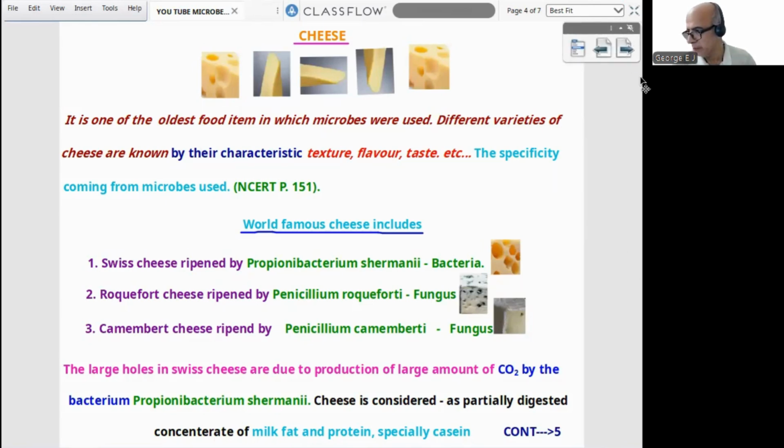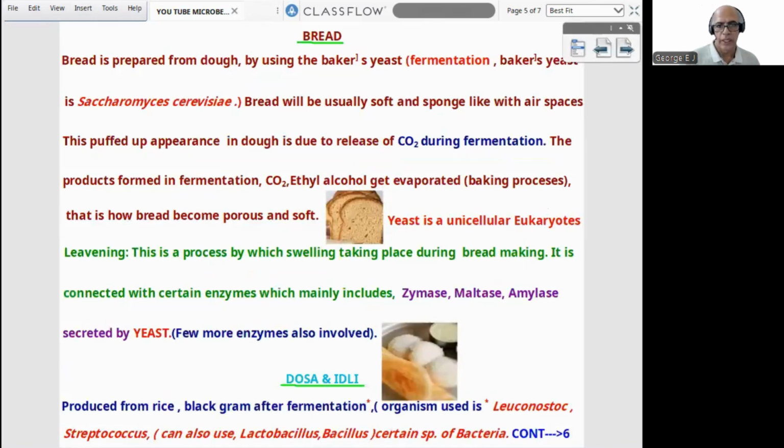Now comes the next item, bread, familiar to us. It is made from dough and produced by fermentation with Saccharomyces cerevisiae. It is usually soft and sponge-like, the puffed appearance being due to the release of carbon dioxide during fermentation. Other products formed by fermentation are carbon dioxide and ethyl alcohol, which evaporates during baking. The main organism used is yeast, a unicellular eukaryote. Then the leavening process, by which swelling takes place during bread making, is connected with certain enzymes, mainly including amylase and maltase. A few more enzymes may be involved with the yeast.